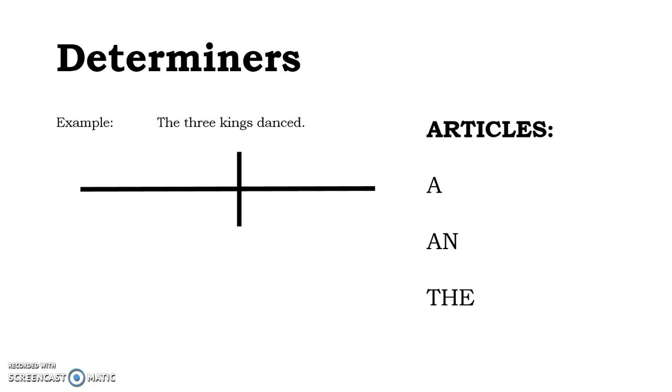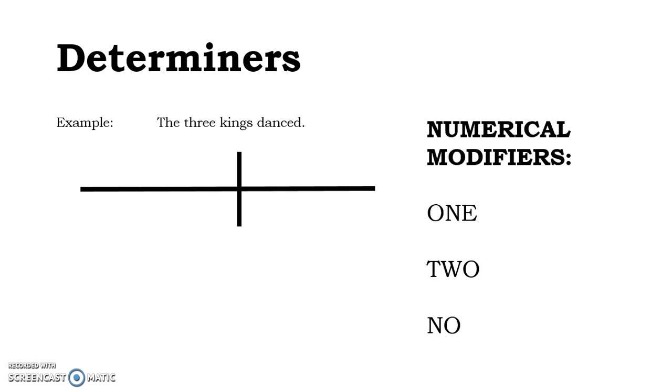If I say, a cat came in the window, that's different than saying the cat came in the window. If I say a cat, I'm referencing some cat that we aren't familiar with. But if I say the cat, then I'm talking about a specific cat that my listener will have some familiarity with. Numerical modifiers answer the question, how many? 1, 2, even a word like no. These are all adjectives answering the question, how many?